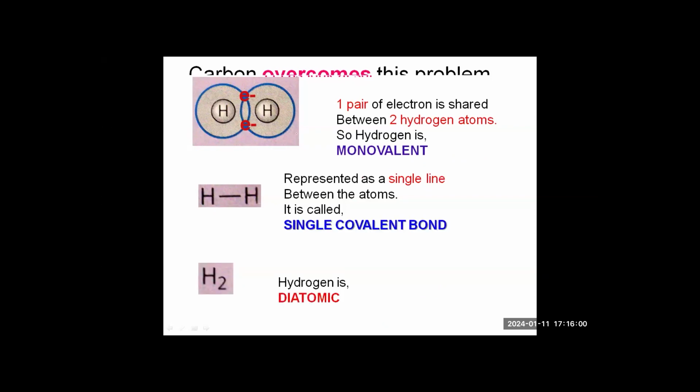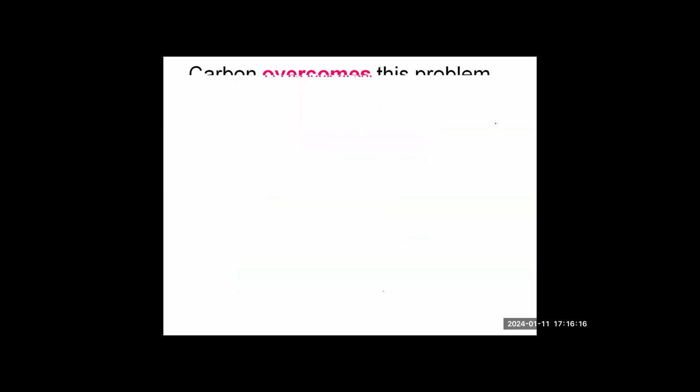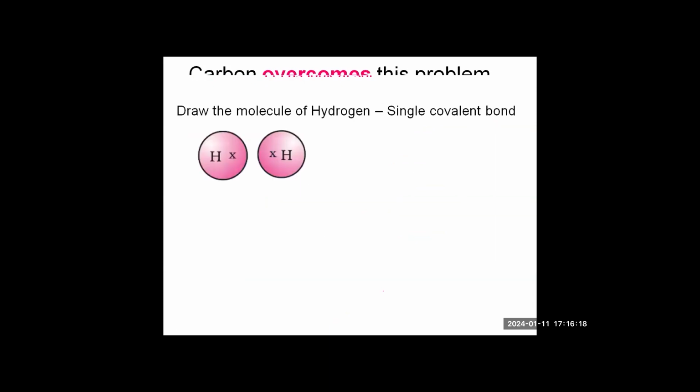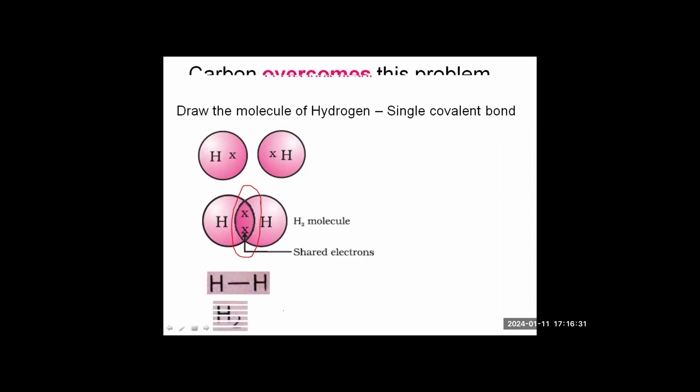So these terms you need to remember. One is related to valency: because the valency is 1, it is monovalent. Then it has a single covalent bond between them because one pair of electrons is shared, and it is diatomic in nature because it has two atoms in it. Now, how to draw this? When they ask you to draw the electron dot structure, you simply need to show the shared pair of electrons between two hydrogen atoms, right?